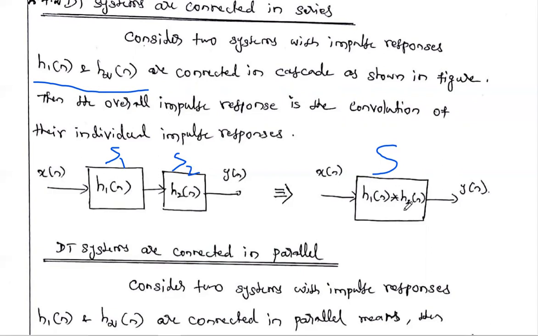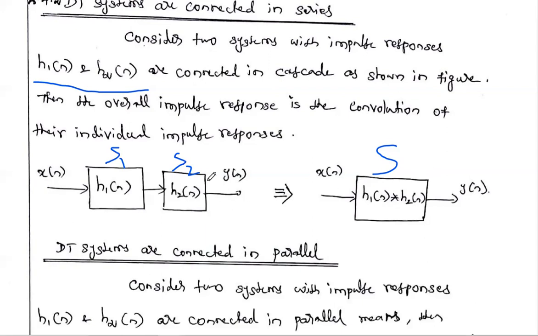The same concept we used in the third unit also. There we considered two systems, the first with impulse response h1(t) and the second with impulse response h2(t), where the continuous time impulse response is called h(t). The overall impulse response is nothing but the convolution between the first and second impulse responses. The same thing happens in this discrete system also.